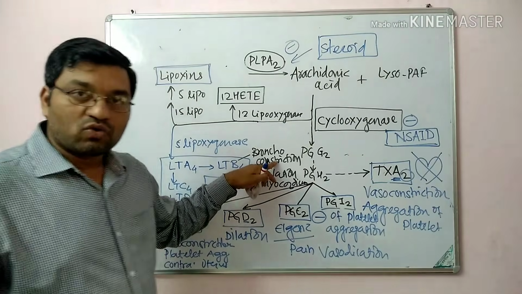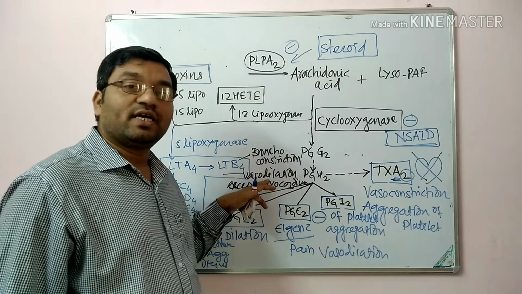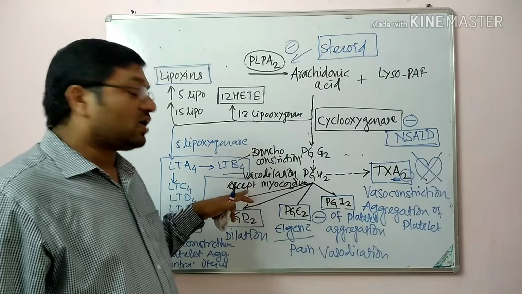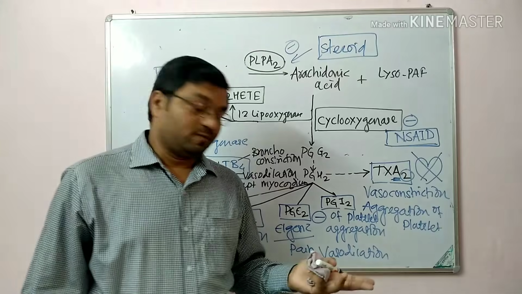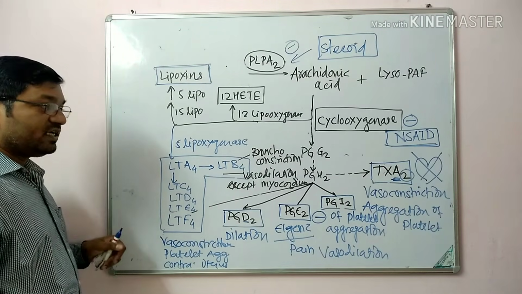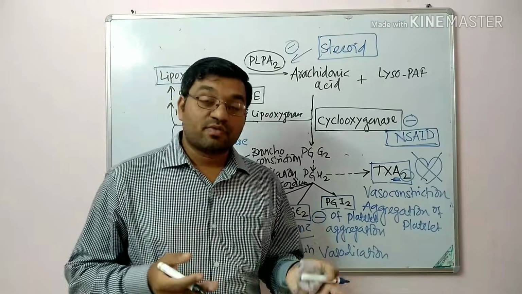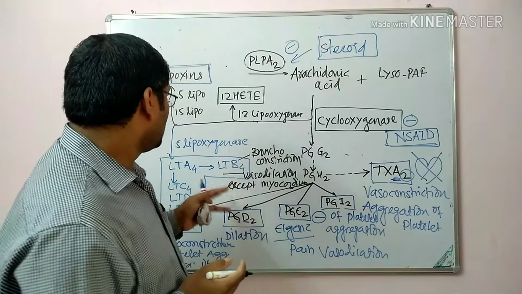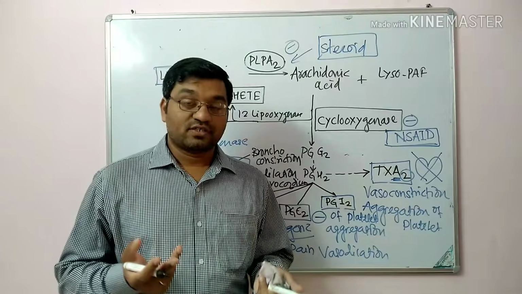Hence they are responsible for the asthma, and they are responsible for the vasodilation except in the coronary arteries. In coronary arteries, they are responsible for the vasoconstriction. So they are inflammatory mediators responsible for the asthma, and these are the leukotrienes. They get secreted in the anaphylactic reactions.